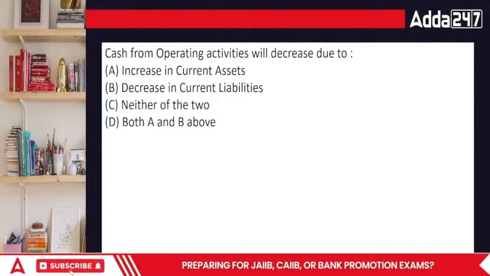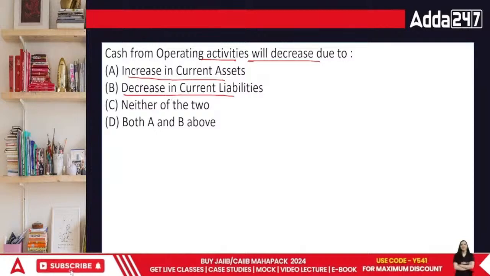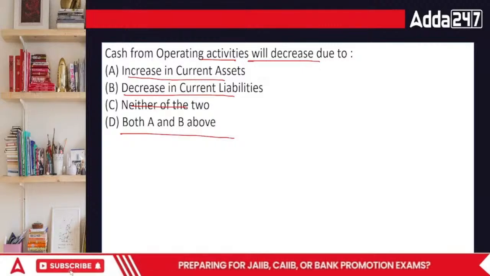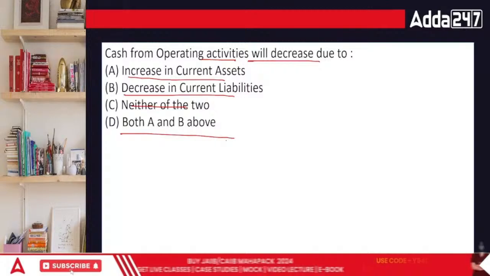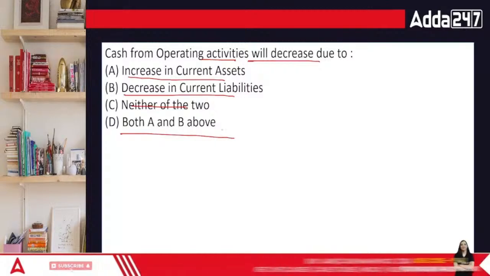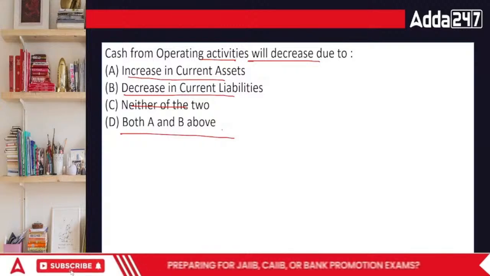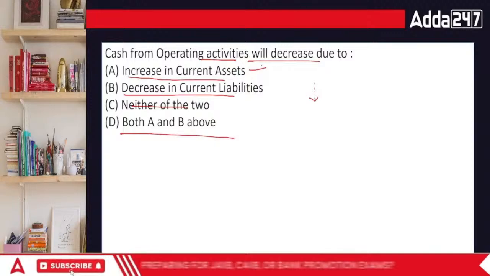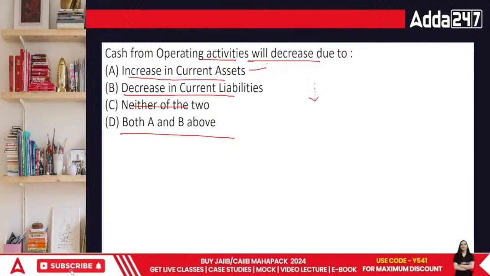Cash from operating activities will decrease due to: increase in current assets, decrease in current liabilities, neither of the two, or both A and B. What's going to be the answer, everyone? Cash from operating activities is money that you are getting on a daily basis. But why would the cash decrease? Because obviously we might be paying a lot. Increase in current assets: if I buy a current asset, what will happen? I'm obviously losing cash.